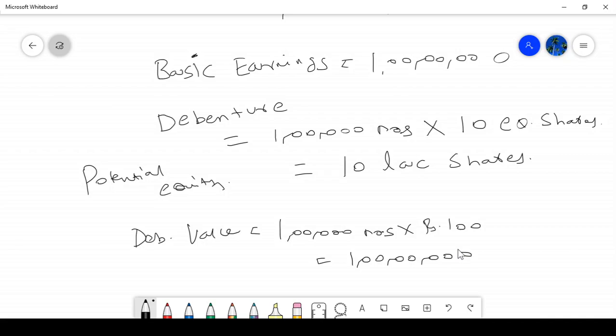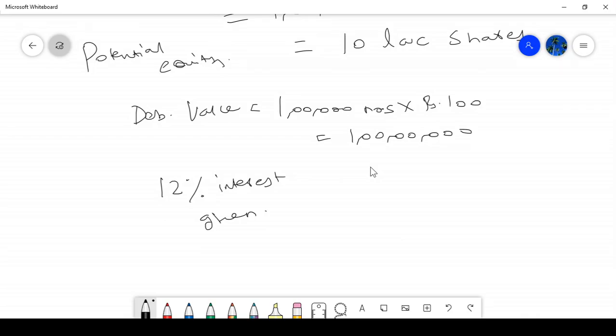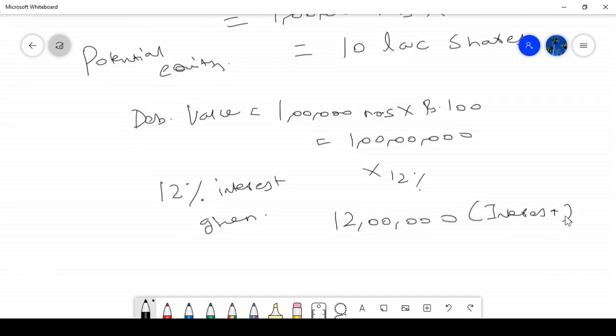Rate of interest, how much is given in the question? 12%. Then what is 12% here? 1 crore into 12%, 12 lakh rupees is the interest. Correct. So now the question is whether I am saving this 12 lakh fully.